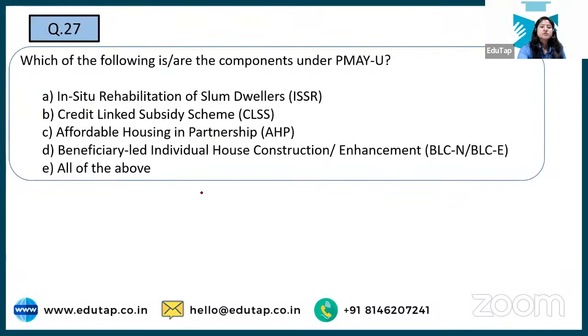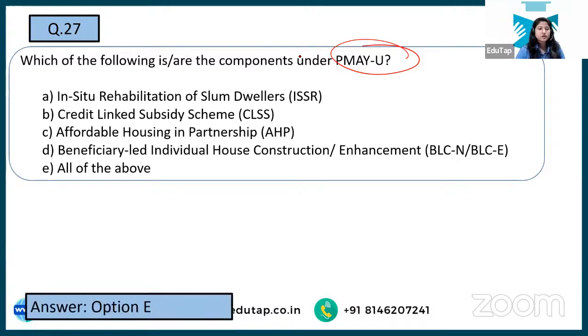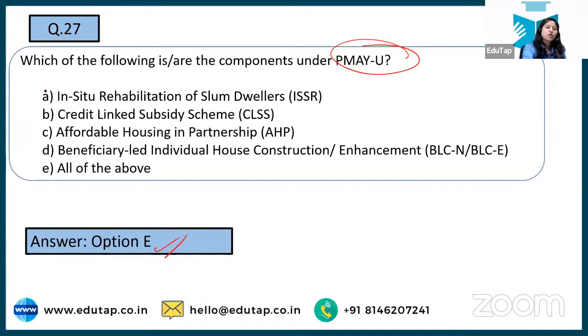Next, we are talking about which of the following are components of Awas Urban. Okay, so we are talking about Awas Yojana, and here we are talking about urban. Okay, and yes, all of you are saying the correct answer. Option number E is right. All of the above are the components of this particular scheme.